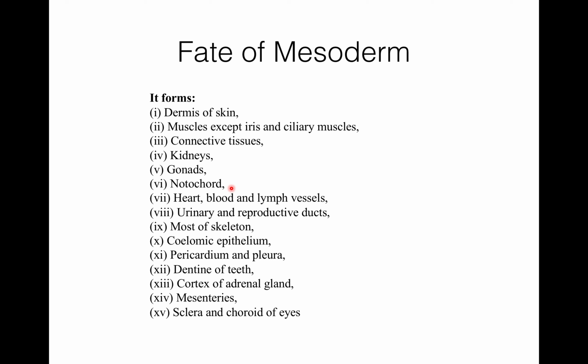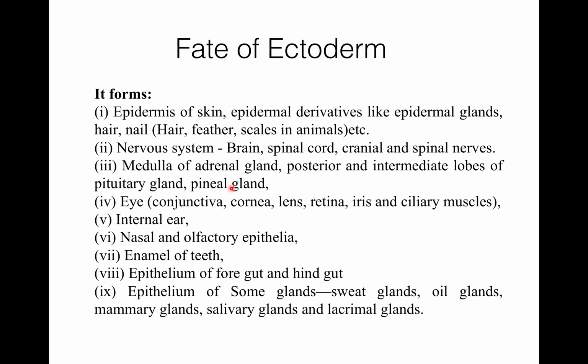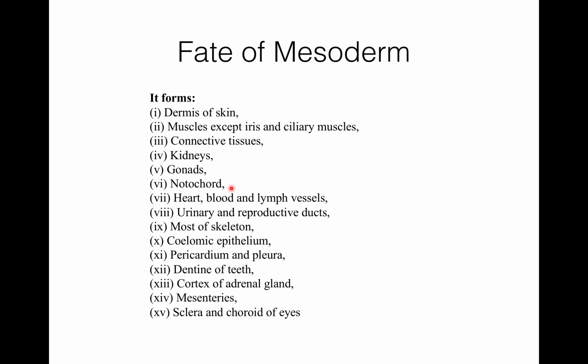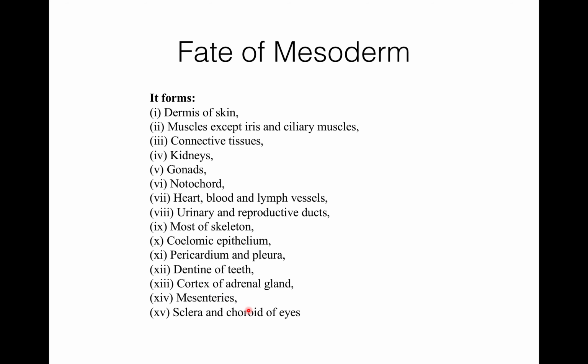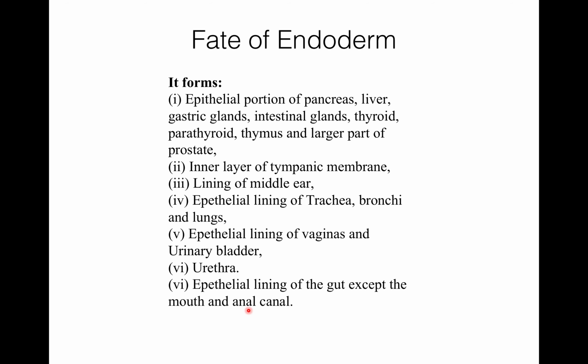It forms coelomic epithelium. It forms the pericardium and pleura of the heart. It forms the dentine of teeth, and the enamel of teeth is formed by ectoderm. It forms the cortex of the adrenal gland, while ectoderm forms the medulla of the adrenal gland. It forms mesenteries. It forms the sclera and the choroid of the eyes.